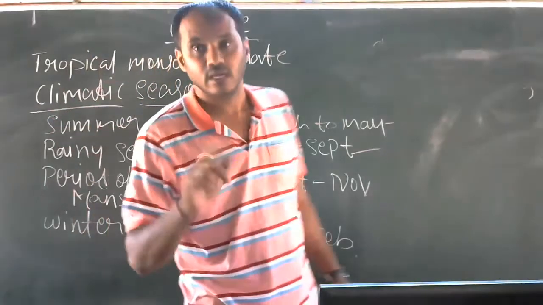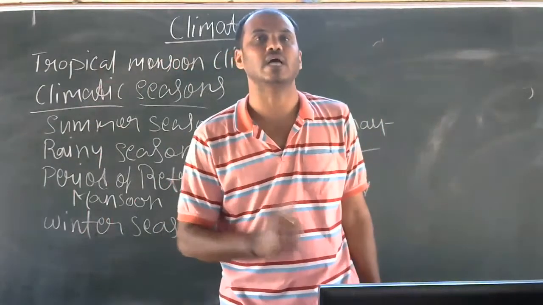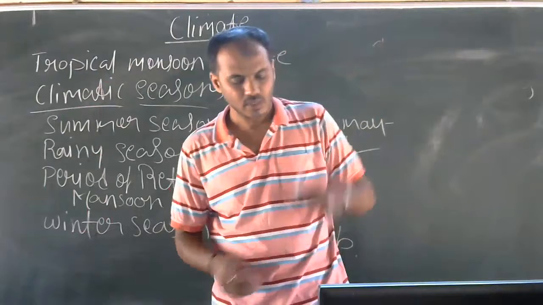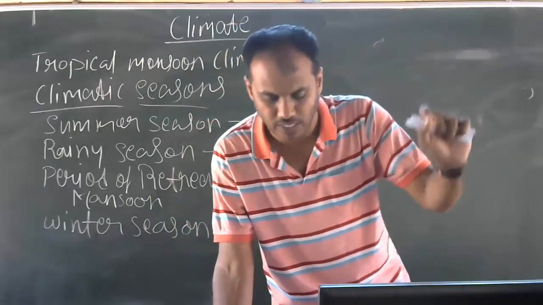Agumbe, Bhagamandala, afterwards Hulikal. So the lowest receiving is Nayakankatte, which is in Challakere Taluka, Chitradurga district.